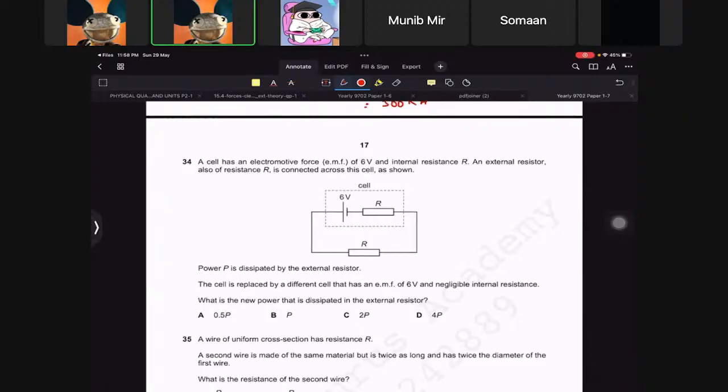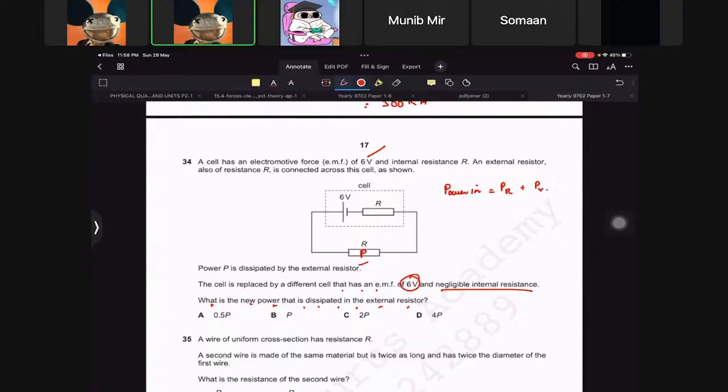So we got EMF, power dissipated in external resistors P. The cell is replaced by a different cell that has an EMF 6 and negligible internal resistance. What is the new power that is dissipated in the resistors? Okay. So power in should be equal to power in R plus power in, say, internal resistance, right? So let's say small r.